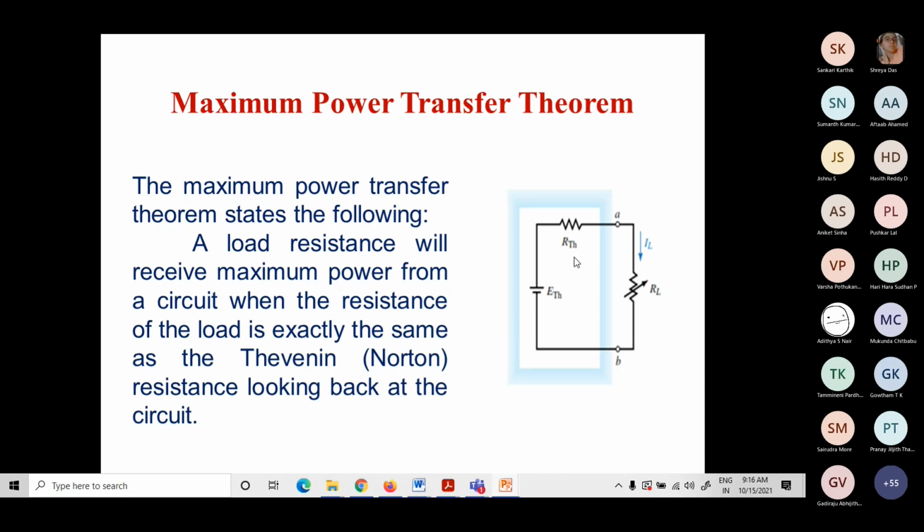If my interest is to find the maximum power through the load for a given circuit, I reduce this complex network into its Thevenin's equivalent network. Then when the load resistance value is equal to the Thevenin's resistance value, I can conclude that there is going to be maximum power through the load.